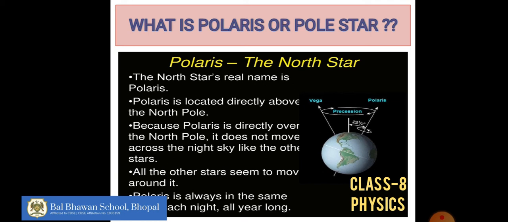Okay, it does not appear to move. It remains fixed in its position. Why is that so? Because it is located just above the axis of the earth. So even when the earth rotates, the position of the pole star remains fixed in the sky. It does not rotate with the earth. Okay, I hope this is clear to you all, that the pole star remains fixed in its position.